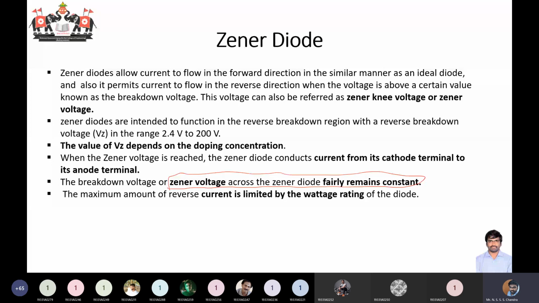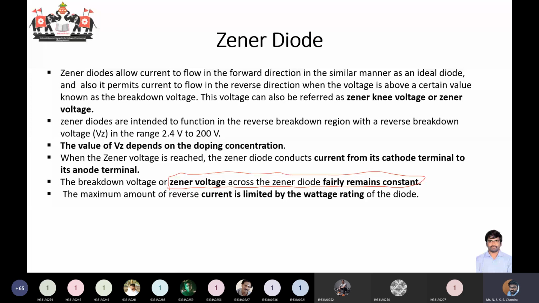This special attribute of the Zener diode will be utilized in an application called a voltage regulator. However, we cannot have unlimited current through the Zener diode. We need some kind of limitation for this current, because as the current passes through the Zener diode, there will definitely be heat generation and a power loss across it, and after some time the Zener diode becomes so heated up that it will be permanently damaged.